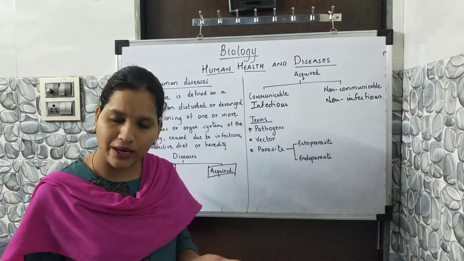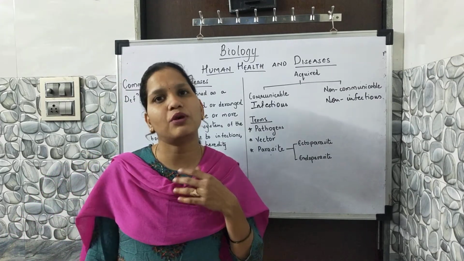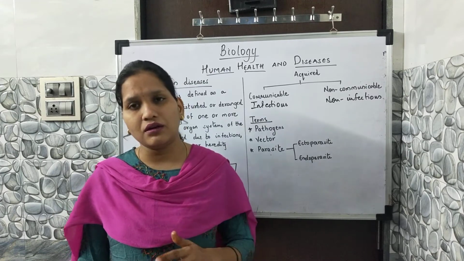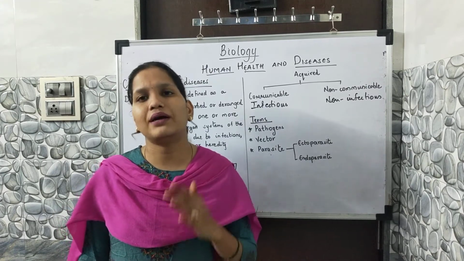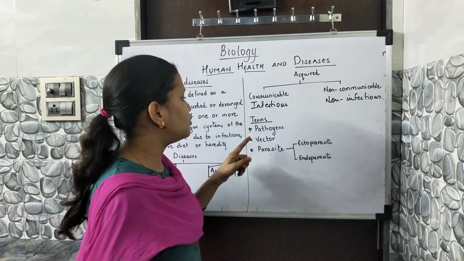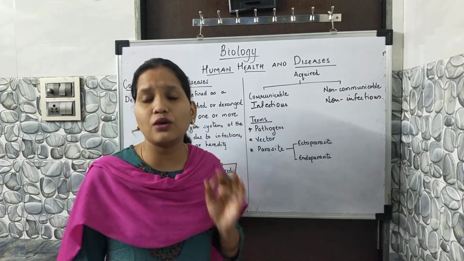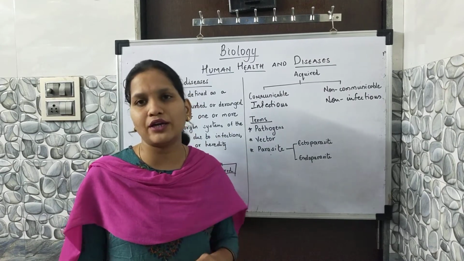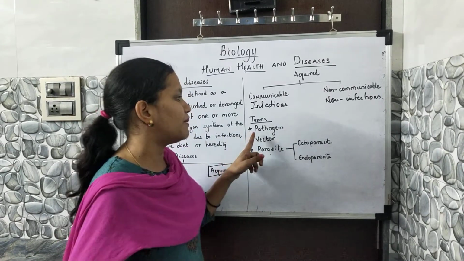They can be bacteria, viruses, or fungi. They are microorganisms seen under the microscope, as they are very small, and that is why they are called pathogens.